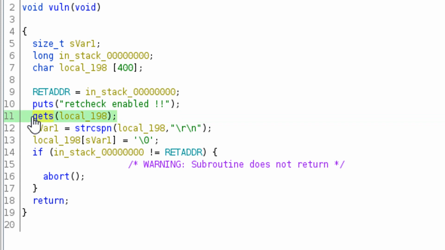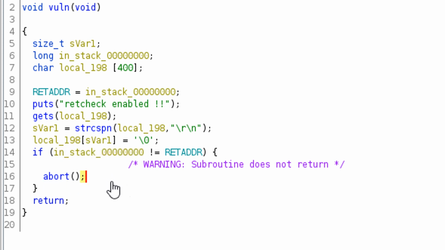So you can see that we're calling gets and we're reading the user input into this 400 character variable, but here we're not actually checking the length. We're just going to say read everything until you find the newline. So there's no bound check to make sure that what we're going to enter is going to fit into this variable. And the thing is, then we have this if the long in stack 000 is not equal to the return address, we're going to get this abort.